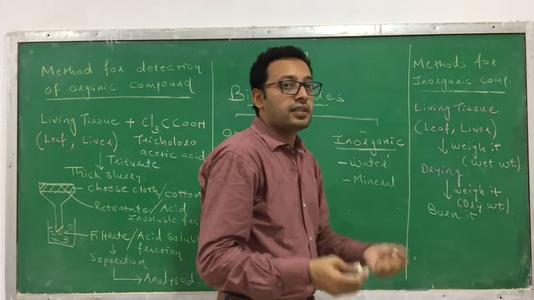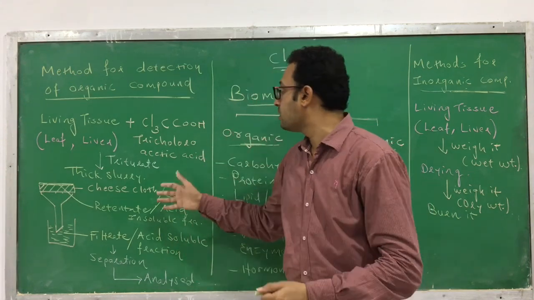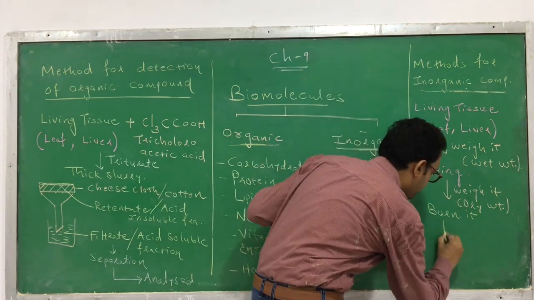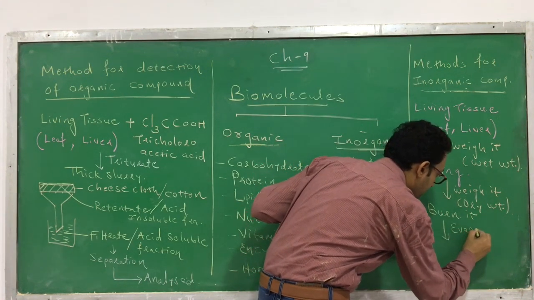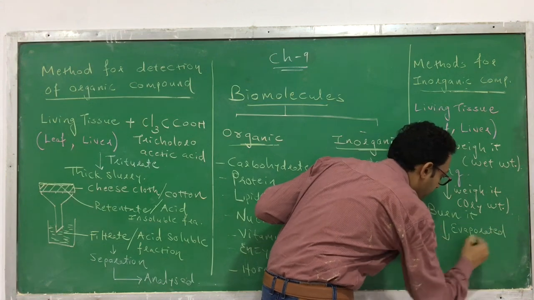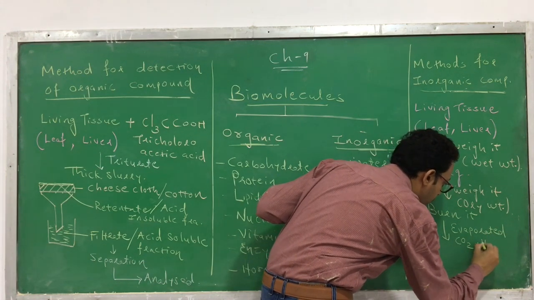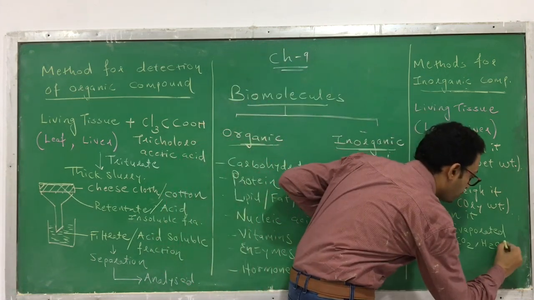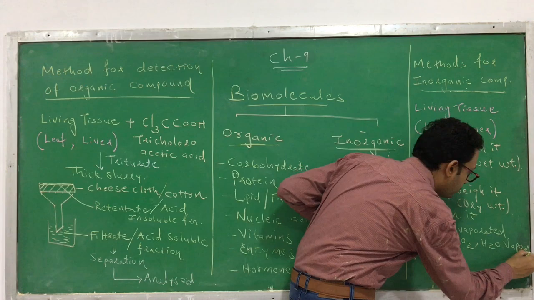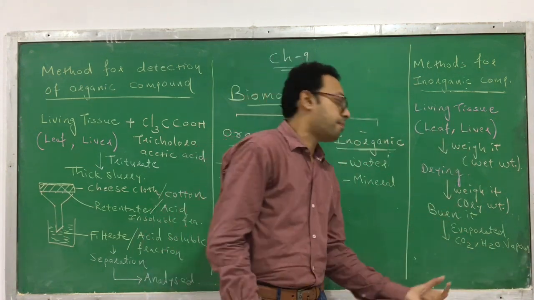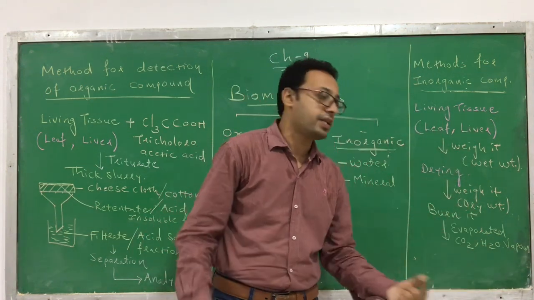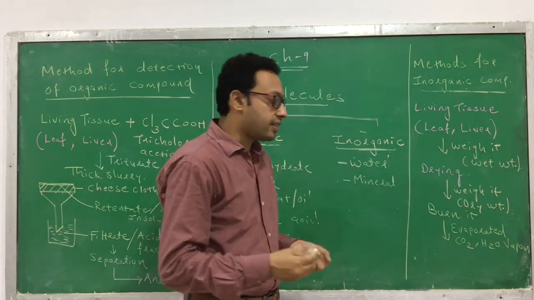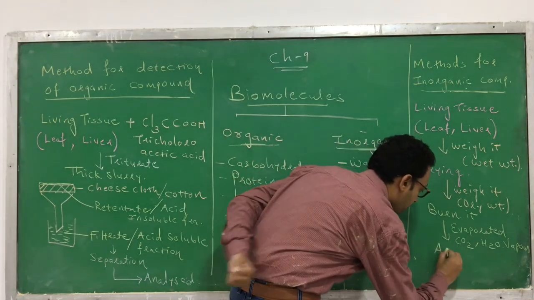When you burn it, the carbon compounds, or the organic compounds, that are present in it get evaporated in the form of CO2 and H2O. Water here means water vapor. The other organic compounds present in it also get evaporated in the form of CO2 and water vapor. After that, you will get the ash.